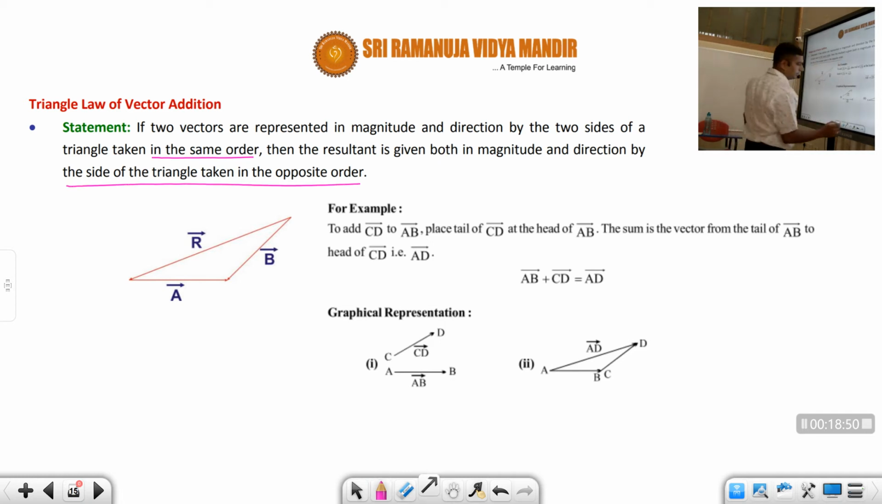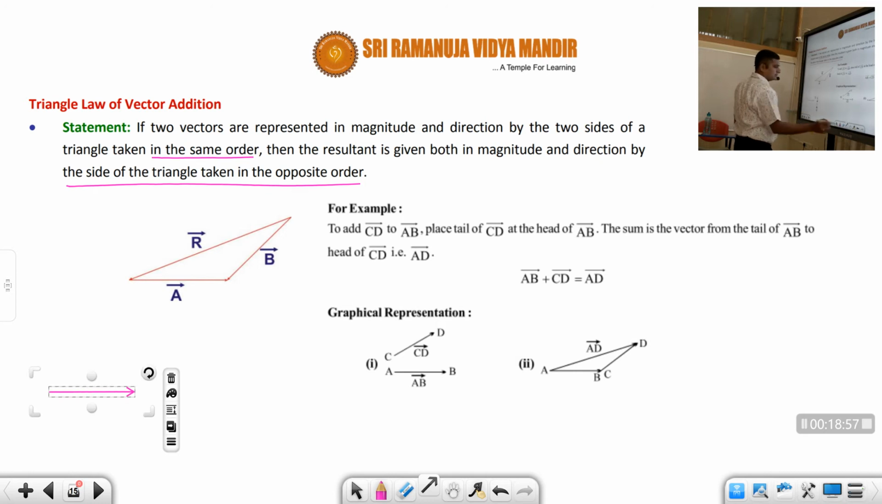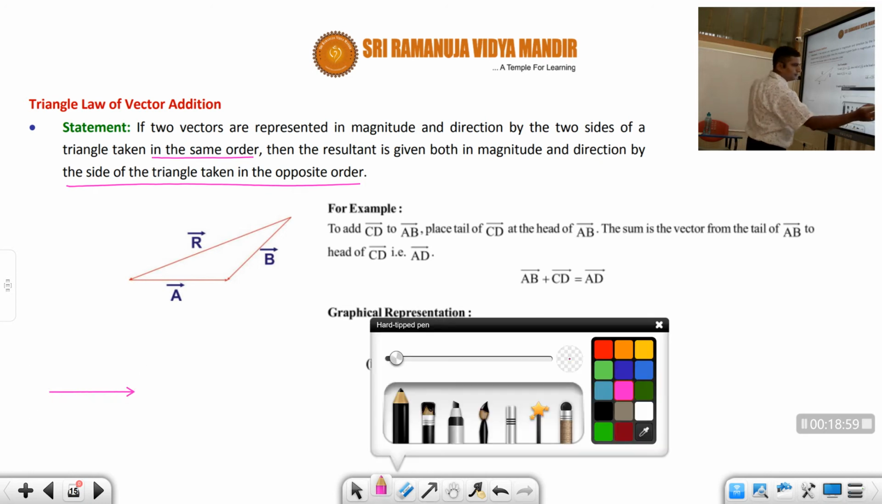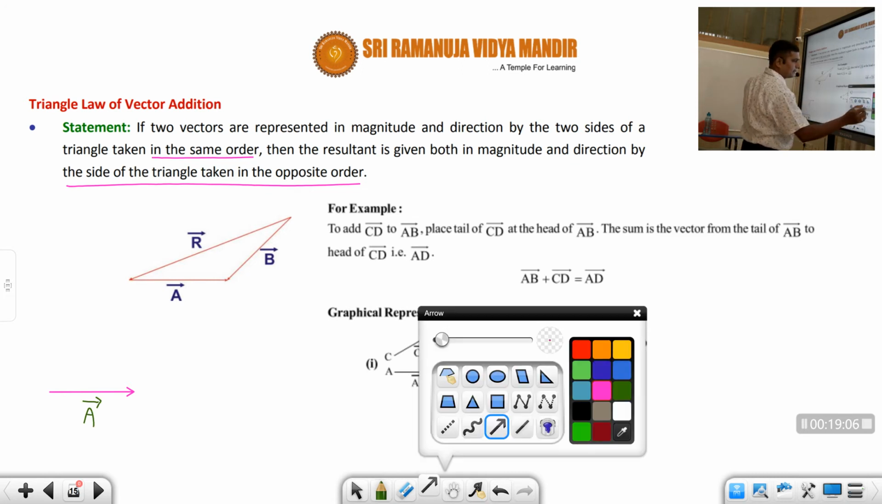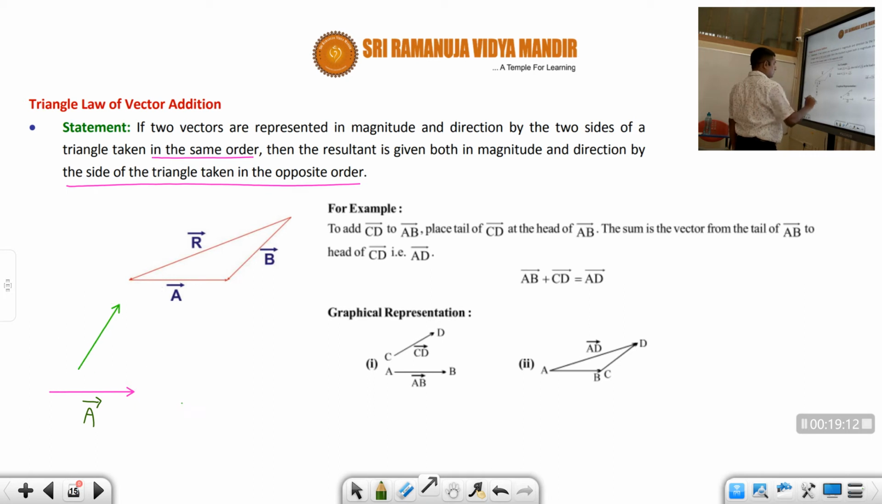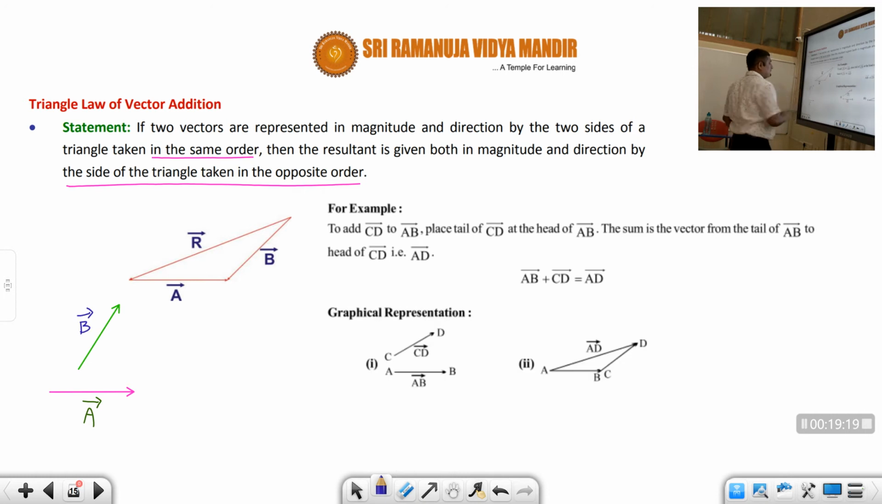Okay students. So for example, let us say we have two vectors. Suppose this is called a bar, and another vector is there, this is called b bar. Now we want to add these two with the help of triangle law.